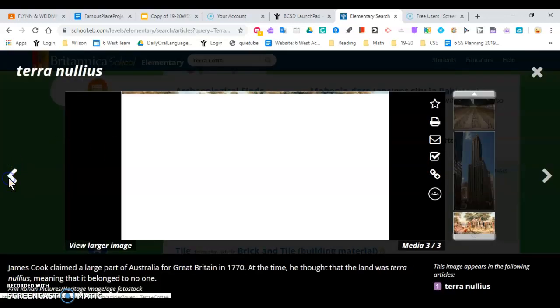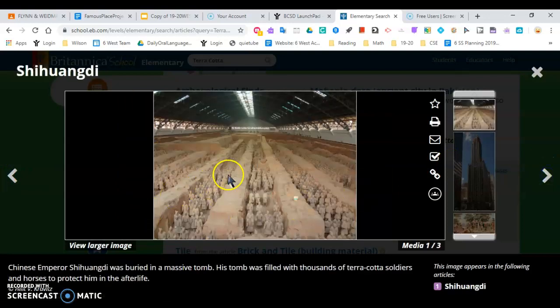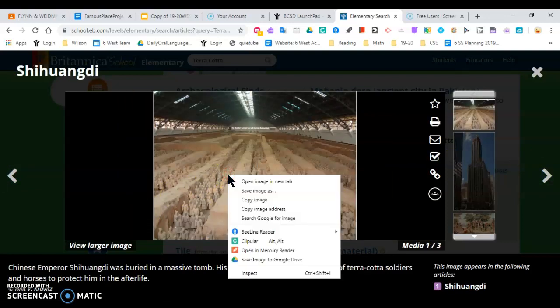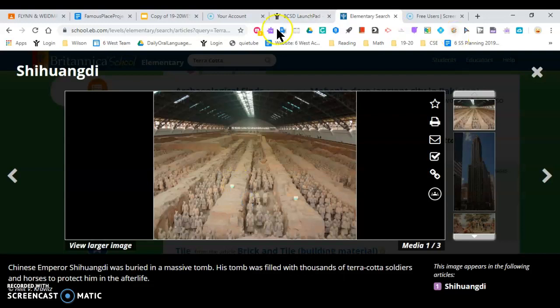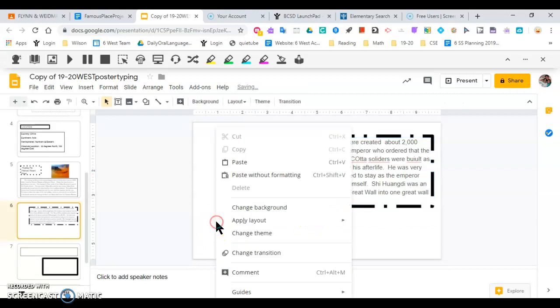There may be a few more. I guess not. That's a totally different picture, but here's a picture. Right-click, click with your right, your middle finger, your pointer finger on the right side of your screen, copy the image, and then you can go over here and put it on this page, but you are certainly not ready to